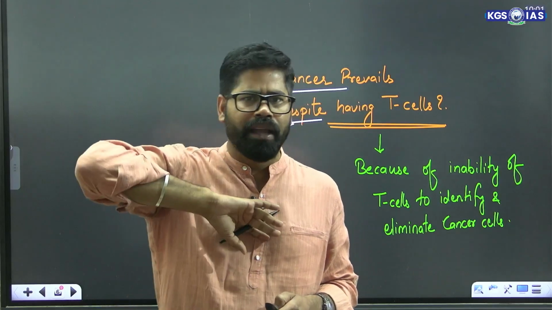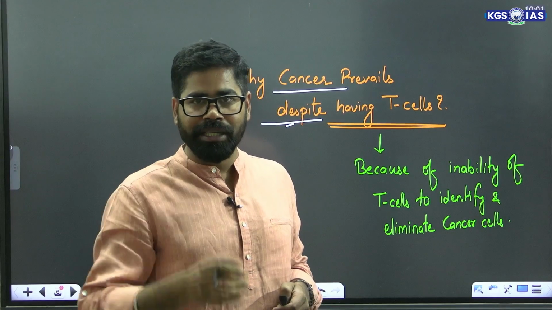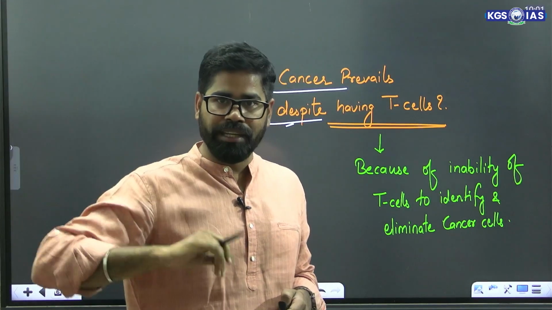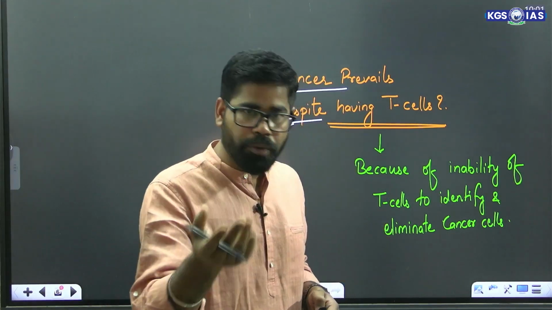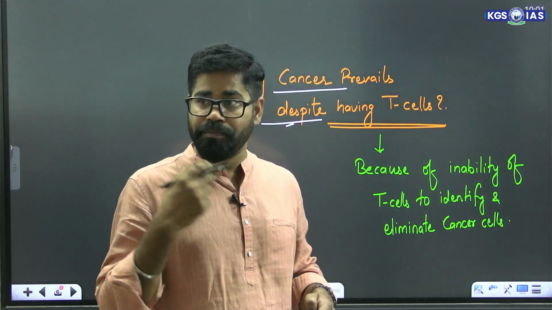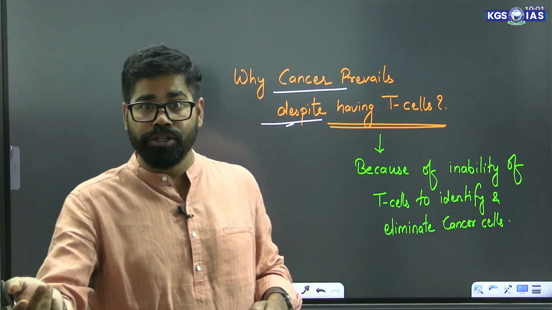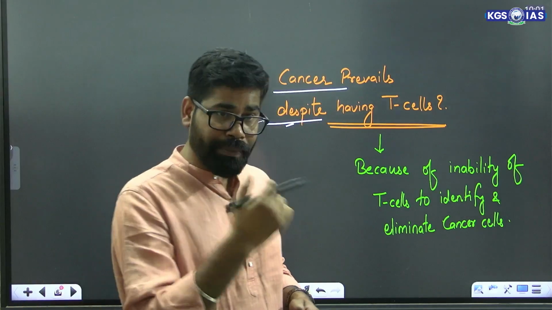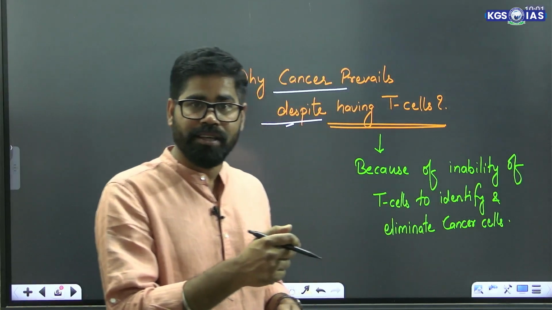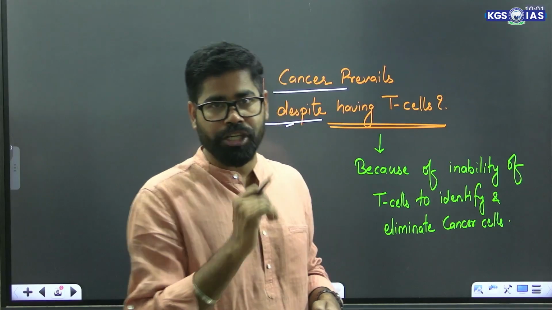There can be n number of reasons for this. It can be because of a lack of immunity. It can be because of environmental factors. It may be because of tobacco consumption, alcohol consumption, or contaminated food items. It can be caused due to polluted air. It can be caused due to UV radiation or other harmful radiations which can cause cell mutation.